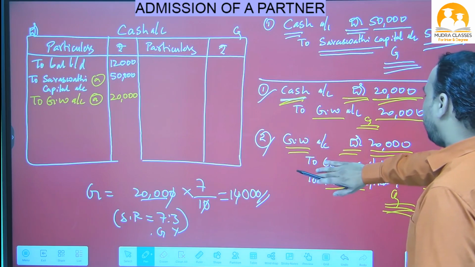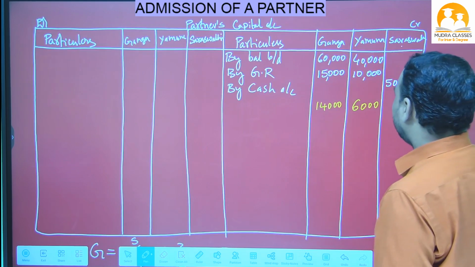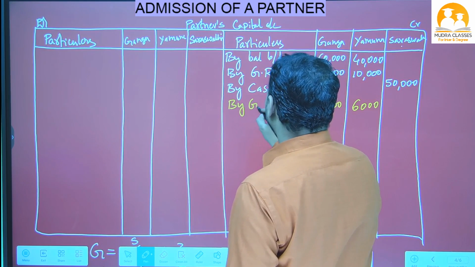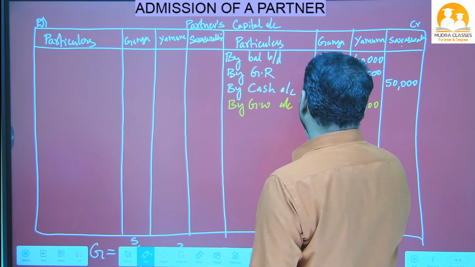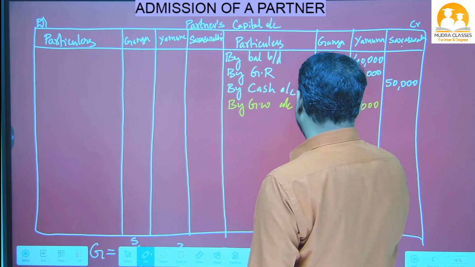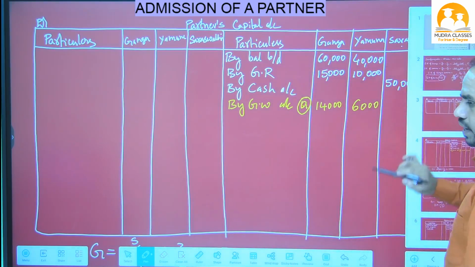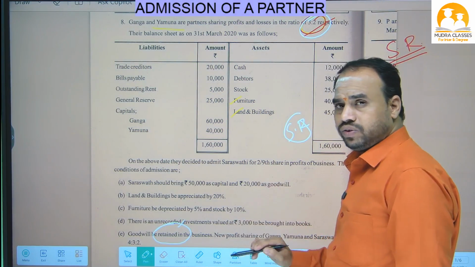Now close Ganga and Yamuna. What is opposite? Goodwill. So write opposite this amount, by goodwill account. Adjustment number A itself. With these first two journal entries, the treatment of goodwill is completed.